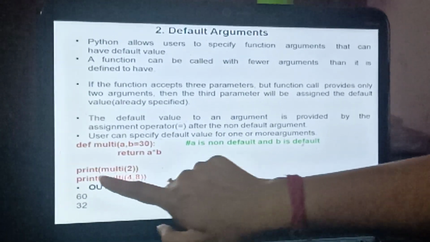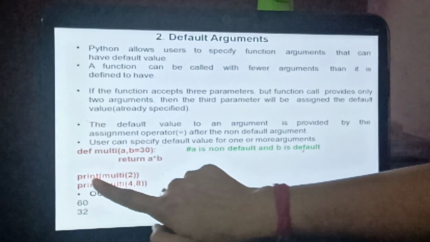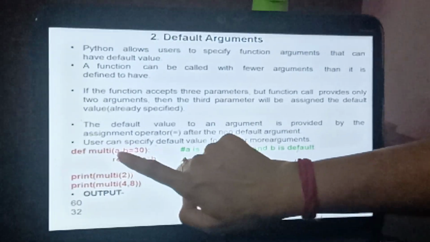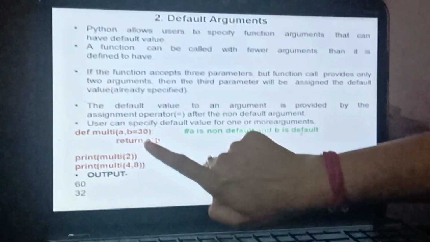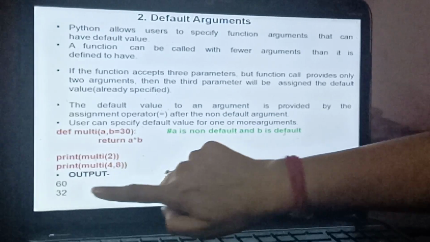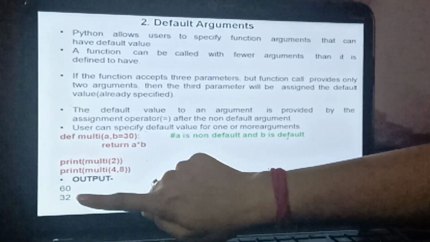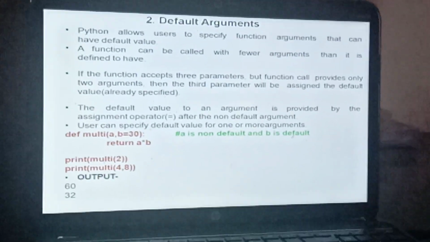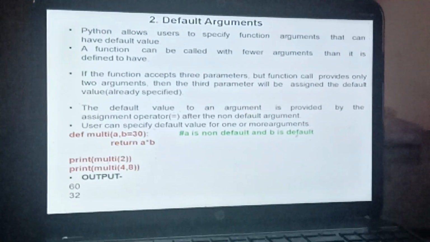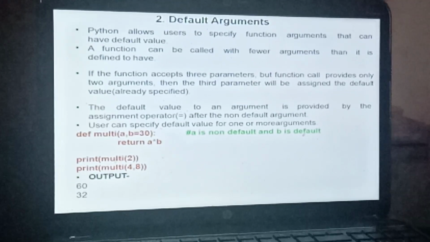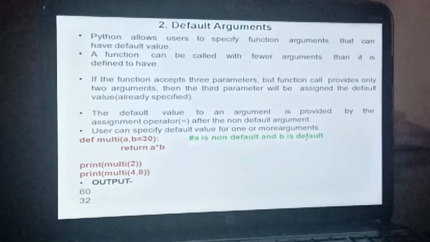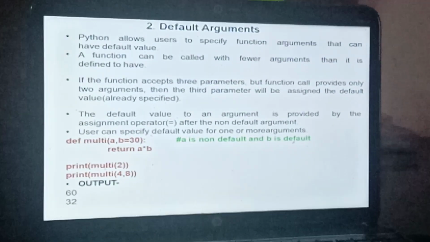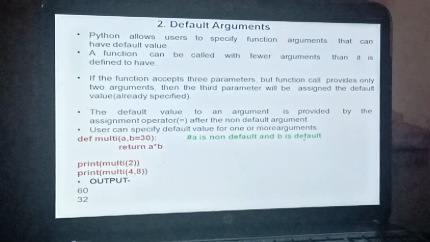Return a asterisk b. The first time I called it with 2 only, so it is going to take the value of a as 2 and it has taken the value of b as 30. So the result is 60. In another case, I have passed 2 values, one for a and one for b. So a is going to take the value 4 and b is going to take the value 8. So this is how it is going to perform multiplication of numbers.